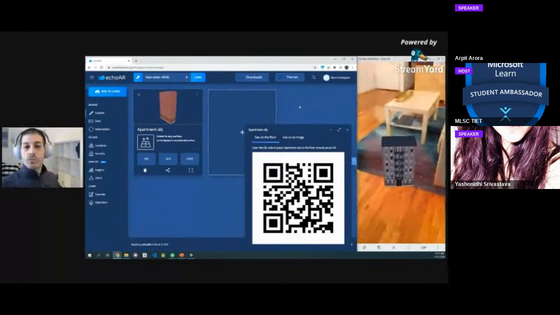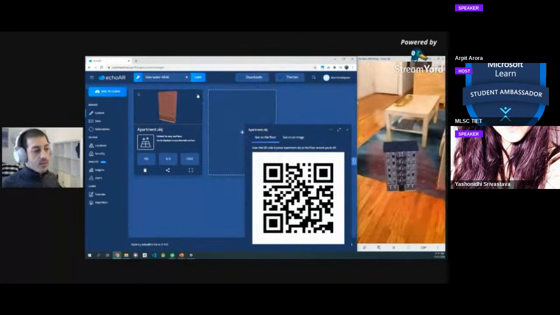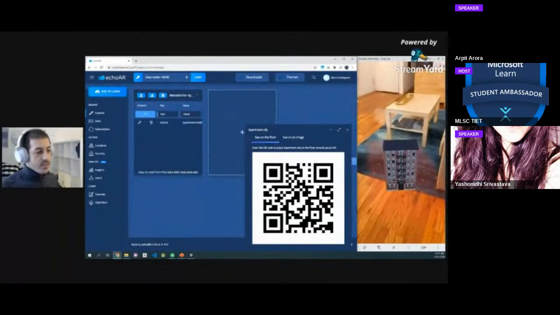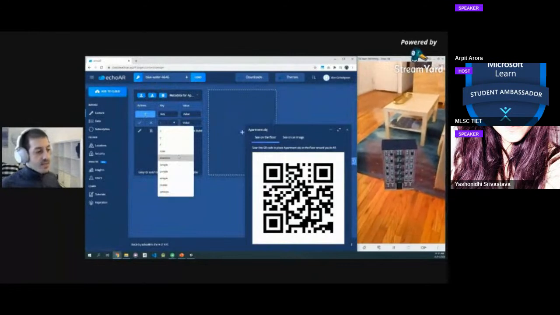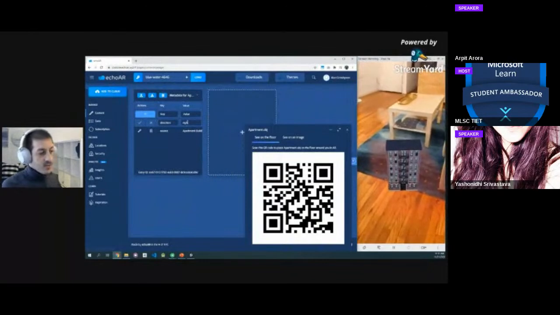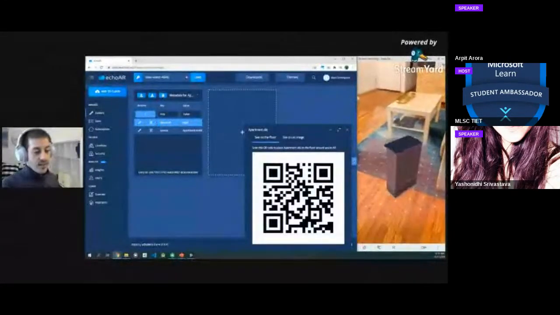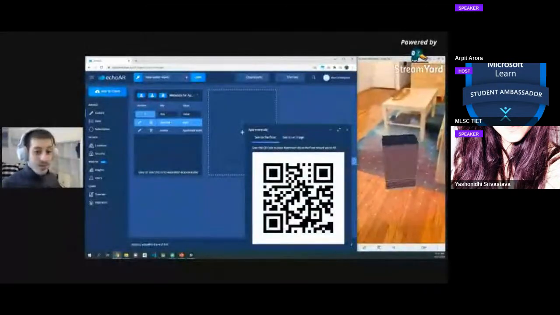What if I want to change things in real time? For example, let's say I want to make this content animate. So I can click this button to show the data panel. And I'm going to add things like, let's say, direction equals right. So this is a key value database that you can add to your content. You can add anything you want. It doesn't have to be direction. It can be any key, any value. And there you go. Suddenly in real time, it starts to animate.